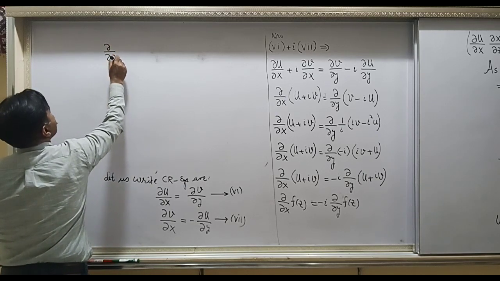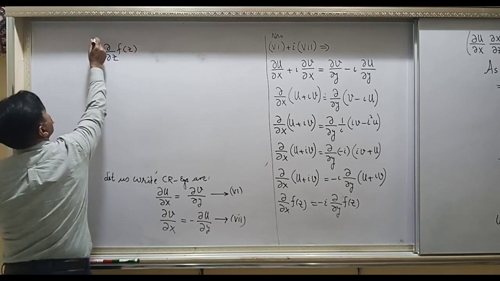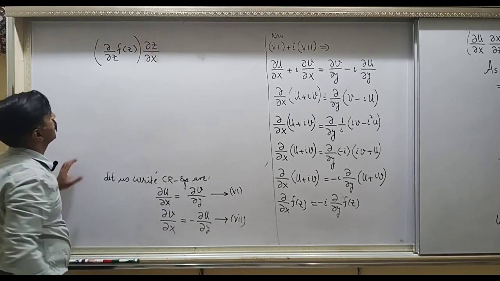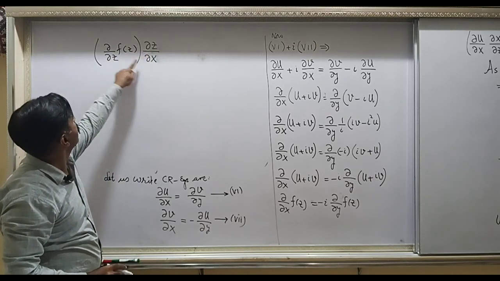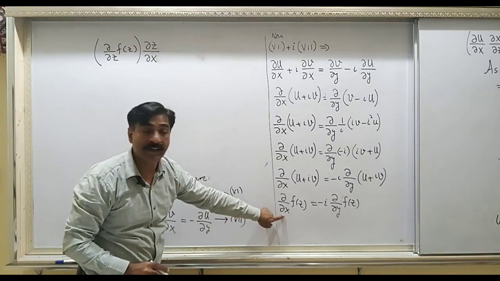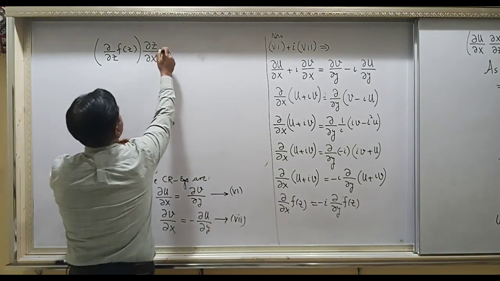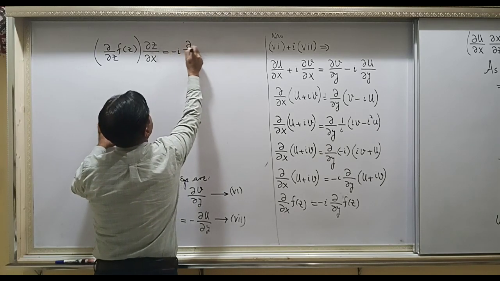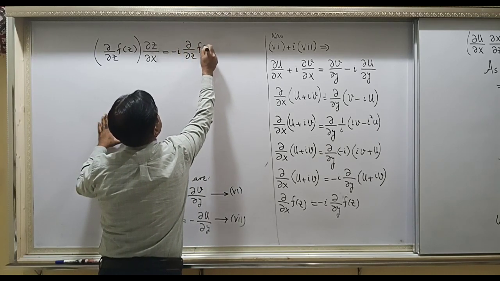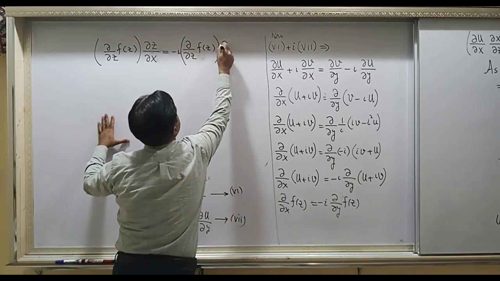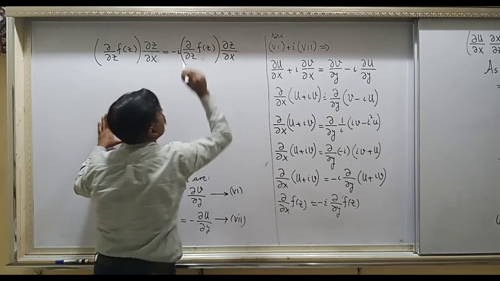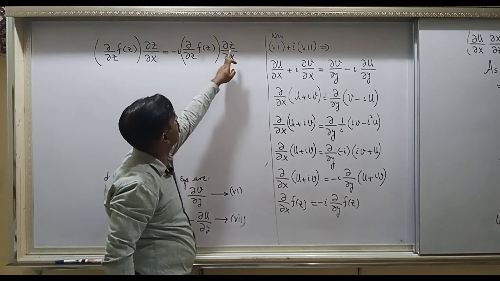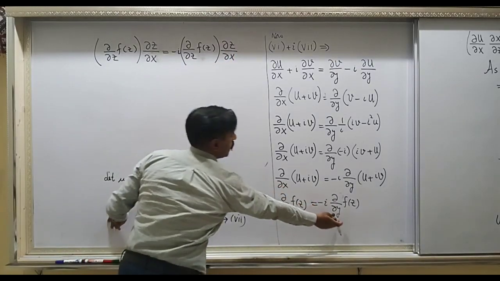Partial over partial z of f(z) and the derivative of z with respect to x. Partial z will cancel and you will get partial over partial x here. Use this very same rule, meaning the chain rule of differentiation, on the right hand side: minus i partial over partial z of f(z) and then the derivative of z with respect to y, right? Now you need to find the derivative of z with respect to x and the derivative of z with respect to y.